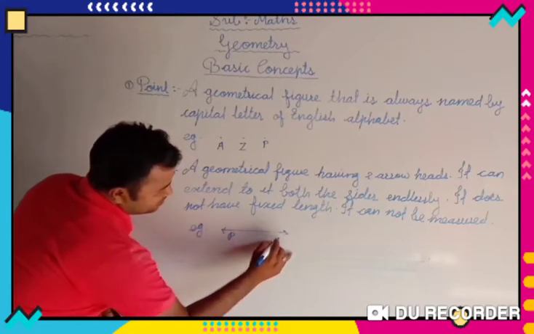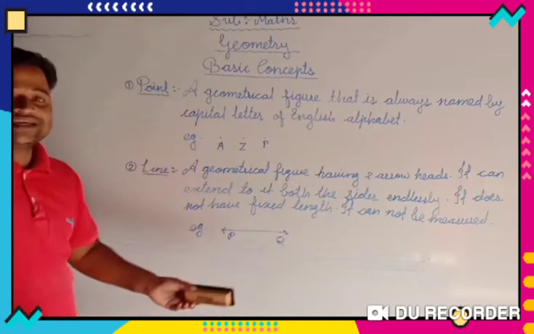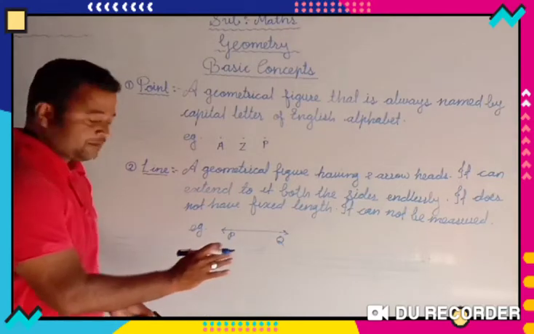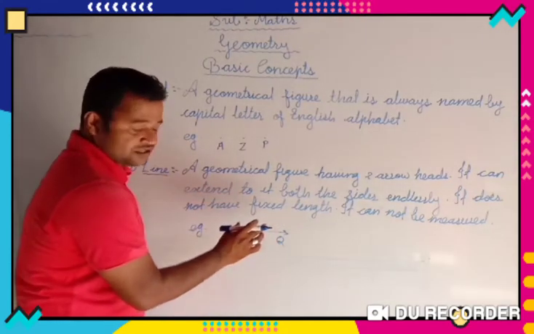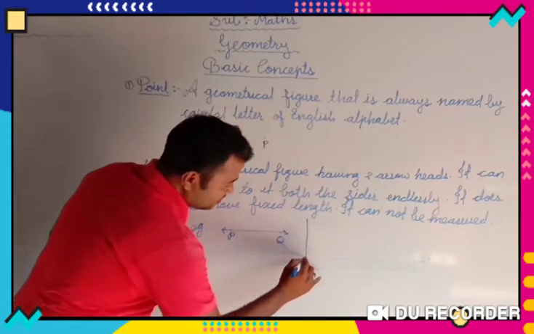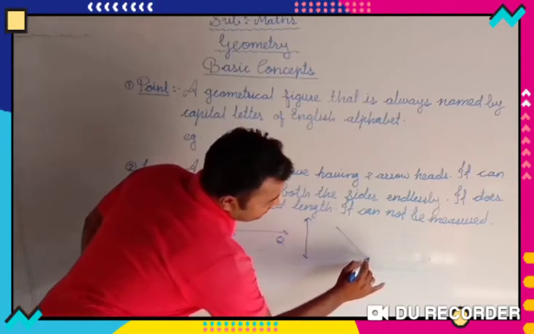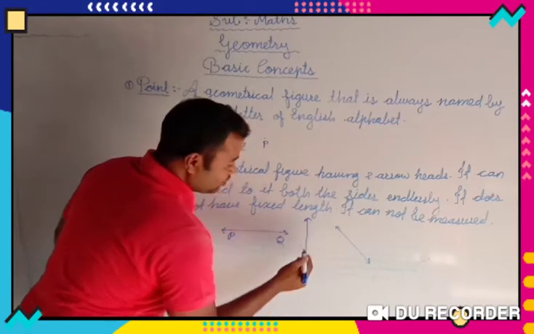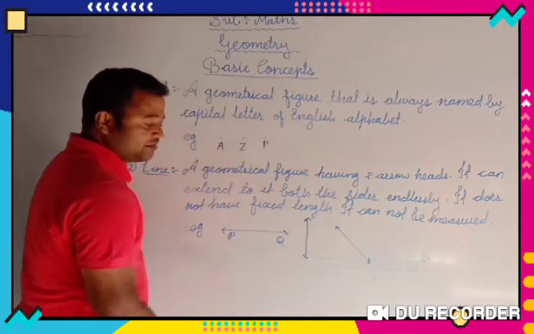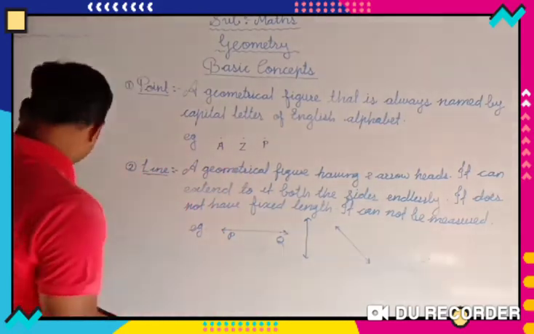For example, this is an example of a line. PQ. PQ is a line. This is a straight line. We even call this a horizontal line. You can draw a line vertically also, and you can draw a line slanting also. Keep it in mind, though they are drawn in different ways, they all are straight lines, right?